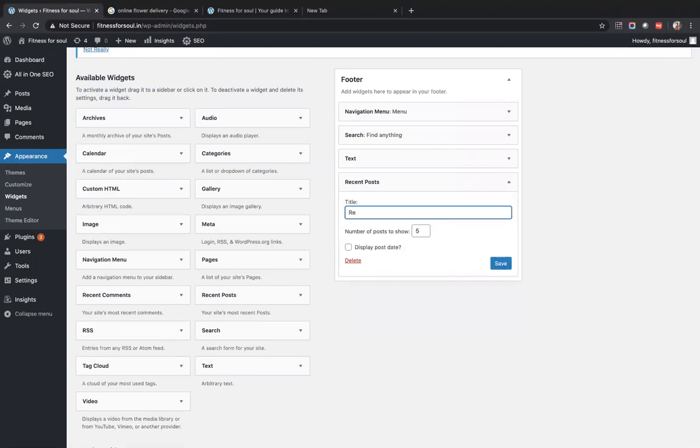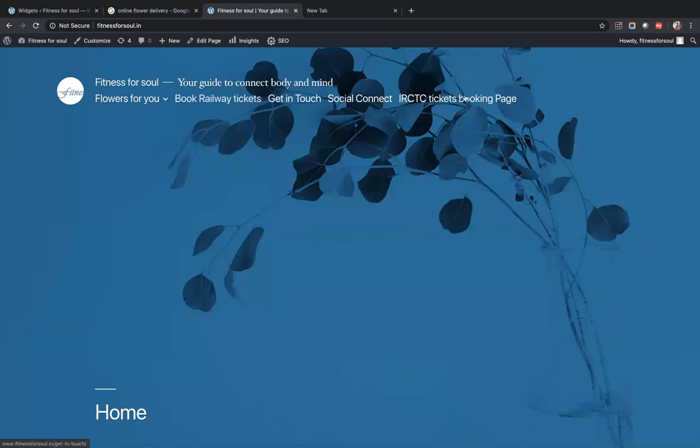So recent post, save, and I have to go to an internal page. On the home page it will not come. On the internal page, let the page load.